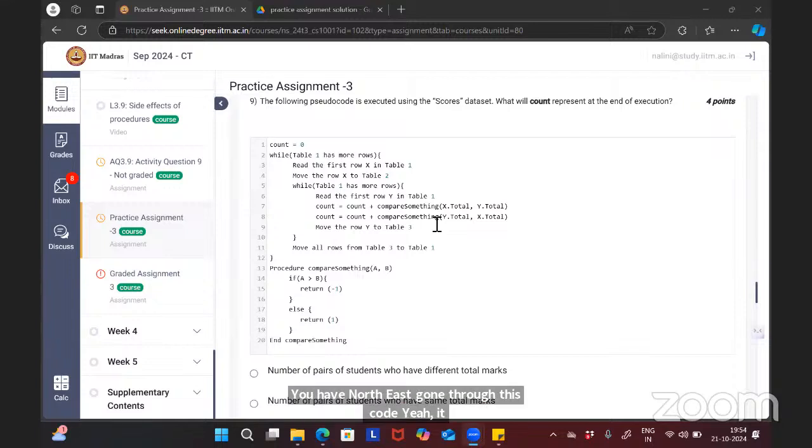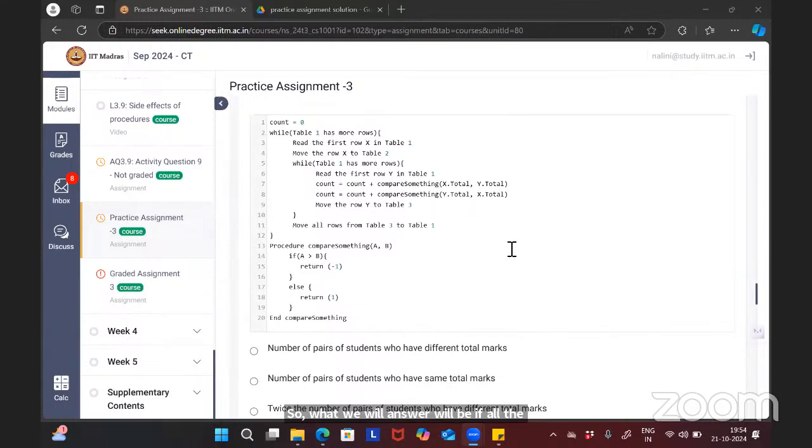If it is greater and if it is less, what happens if both are equal? If both are equal, what will the procedure return? If both the value of A and B, that is x dot total and y dot total, are equal, then what will happen? The A greater than B condition won't be satisfied, it will go to the else part and it will return 1. So what will your answer be if all the totals are the same? Then x dot total, y dot total, this one will return 1, and this also will return 1.